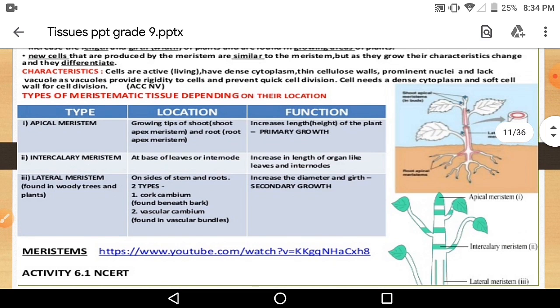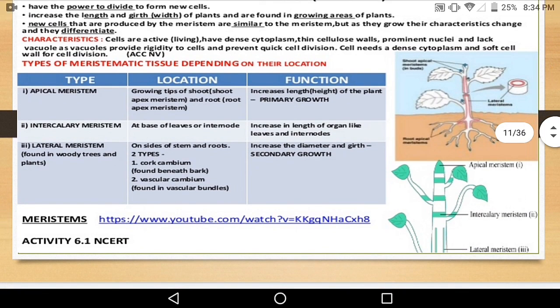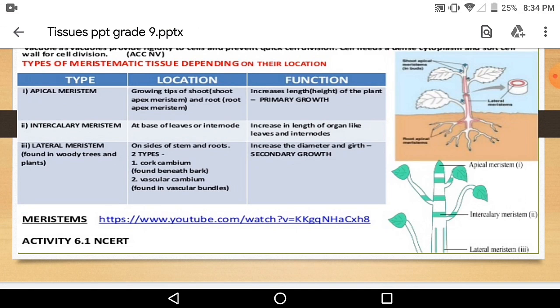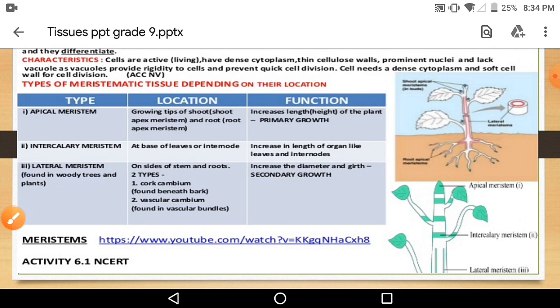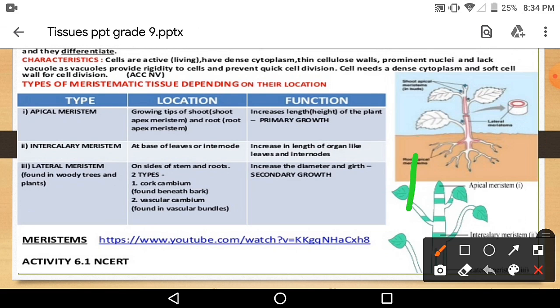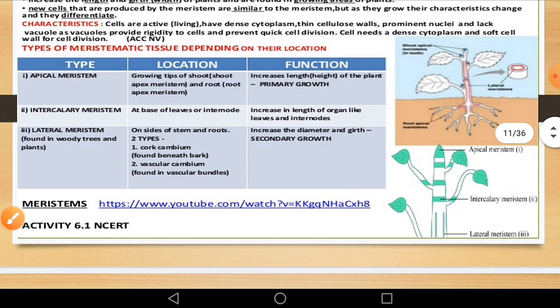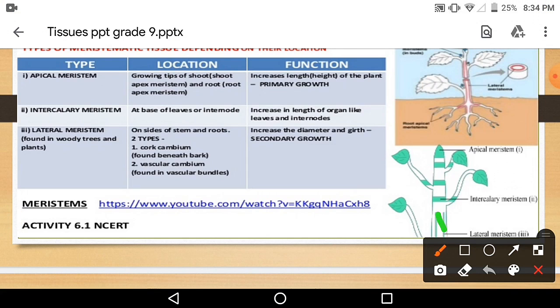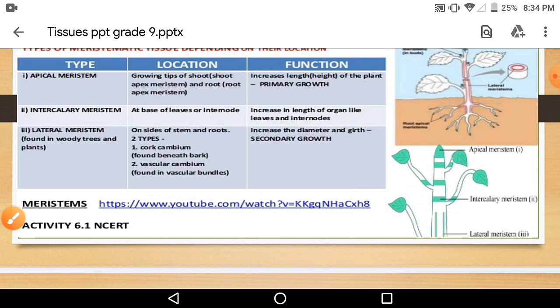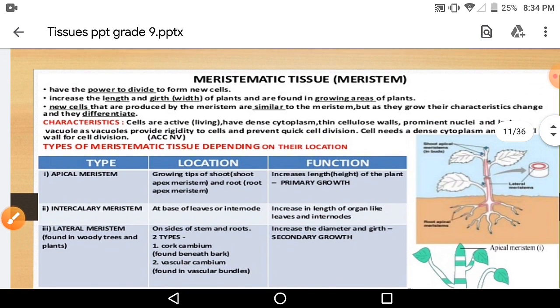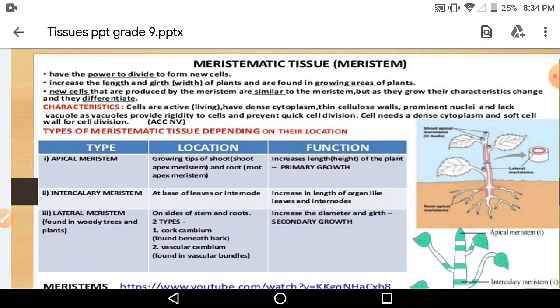Lateral meristem found in woody trees and plants. Lateral meristem means here at the stem region. So there are two types of lateral meristem, cork cambium and vascular cambium, found beneath the bark. अगर ये bark region है plant का, see here, this region. Okay, so increase the diameter or the girth. ये area जो है उसका diameter increase होता है because of the growth of the lateral meristem. So there are three types of meristem: apical, intercalary, lateral.